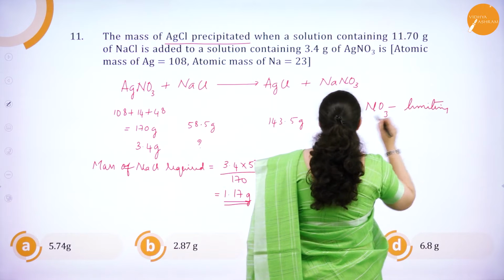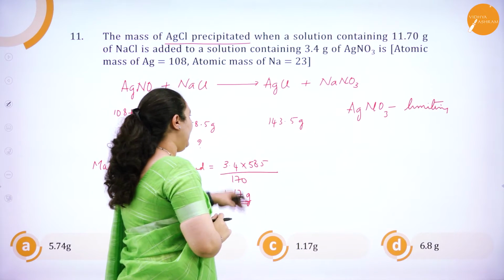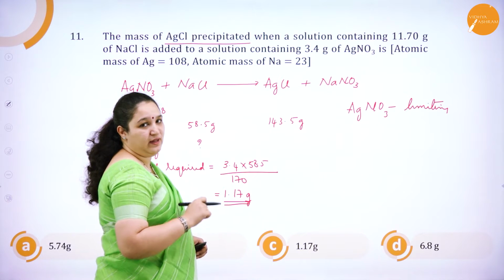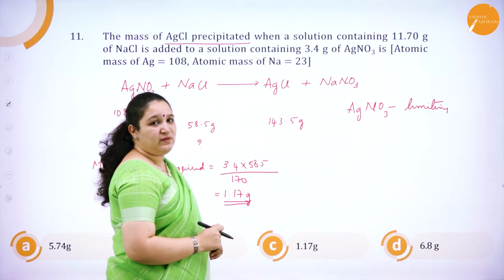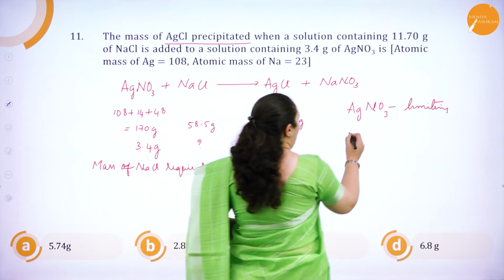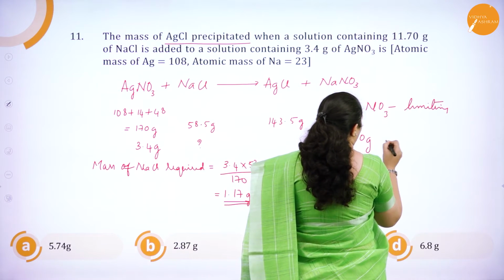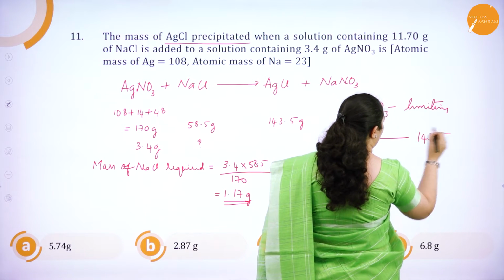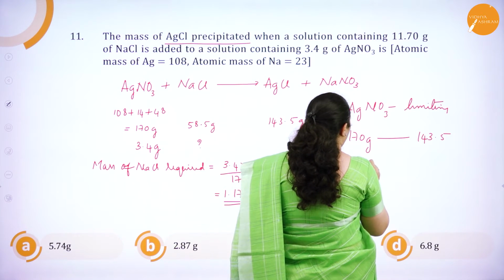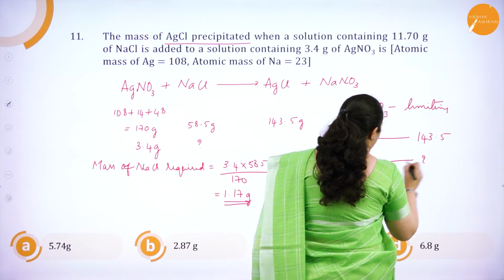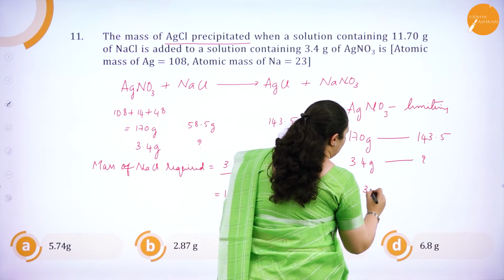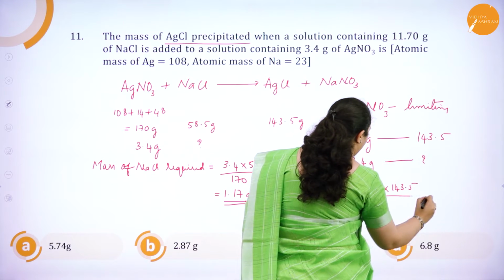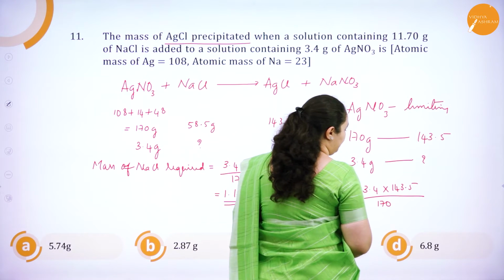So, to find out the mass of AgCl, I will have to use the mass of AgNO3 only, because that is the one which is limiting reagent. So 170 grams of AgNO3 will produce 143.5 grams of AgCl. So 3.4 grams will produce how much? So it is 3.4 into 143.5 divided by 170. Okay.